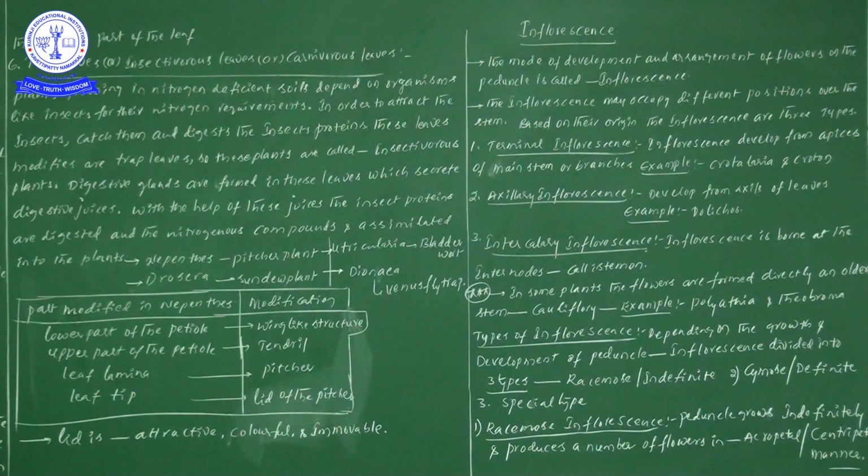So let us move forward to another concept, which is not related to the leaf. This is up to the carnivorous leaves, a small piece of information on leaf modifications. In leaf modifications we have seen there are different types of modifications. What are those? Tendrils, spines, scale leaves, and phyllodes we have seen now in this video. Next, reproductive leaves, and trap leaves or insectivorous leaves or carnivorous leaves, everything we have seen.